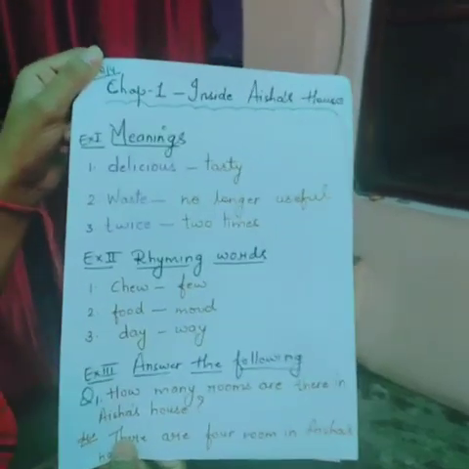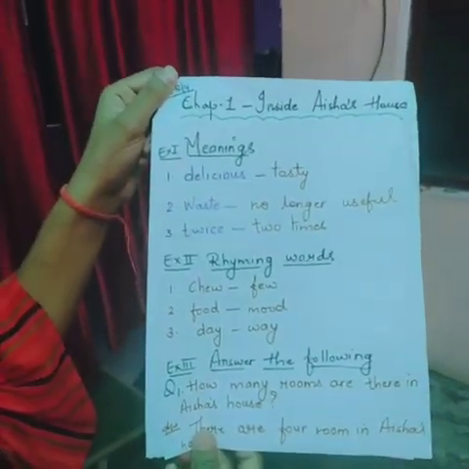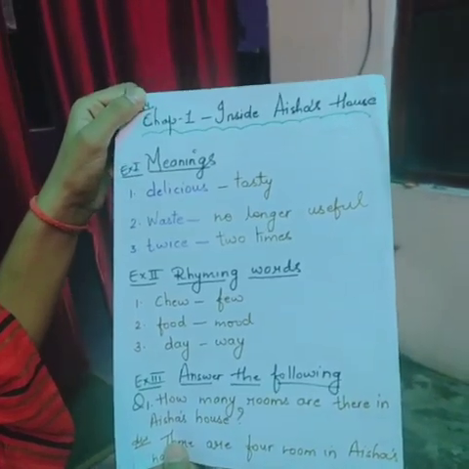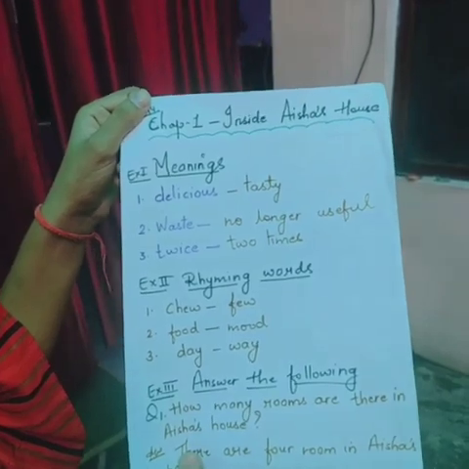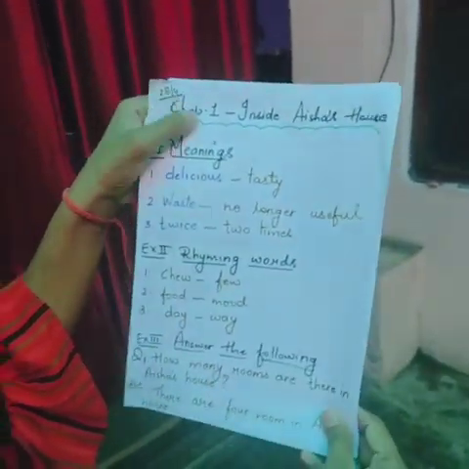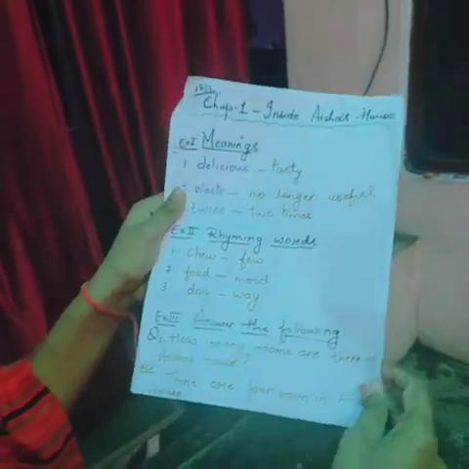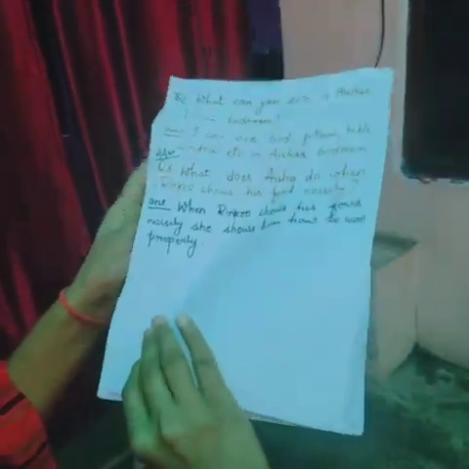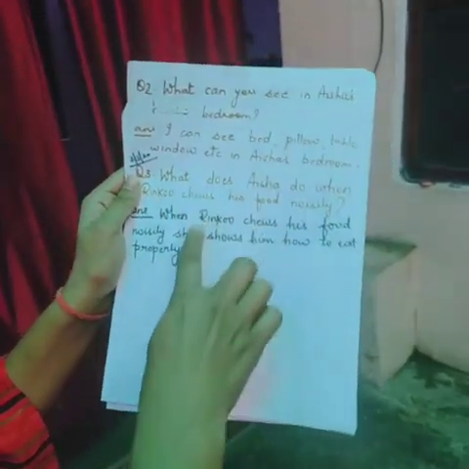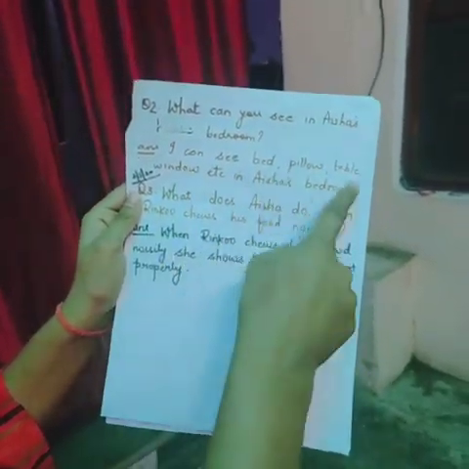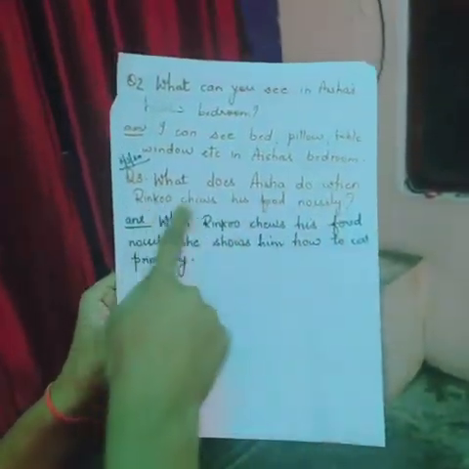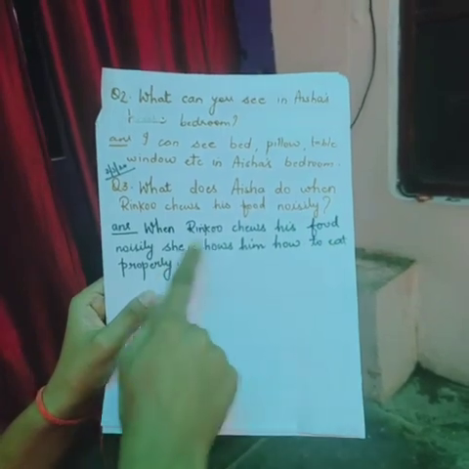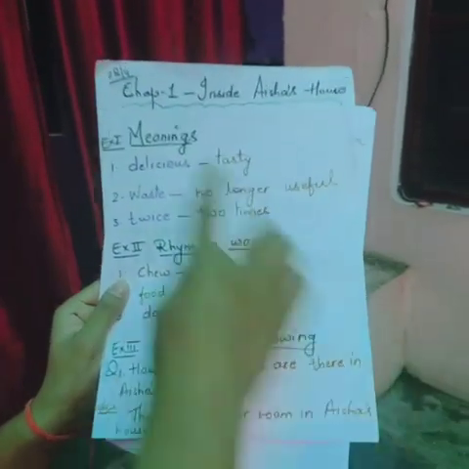If you have not copied it down, please copy it down in your copy. If you don't have the rough copy, you can write down in your previous year English copy, and if you have purchased the books and copies, you can maintain your copies. See the first part, Inside Aisha's house, meanings, rhyming words, and answer the following. Question number 1, then question number 2. What can you see in Aisha's bedroom? I can see bed, pillow, table, window, etc. in Aisha's bedroom. What does Aisha do when Rinku chews food noisily? When Rinku chews food noisily, she shows him how to eat properly. Only this much is there in lesson number 1, Inside Aisha's house.